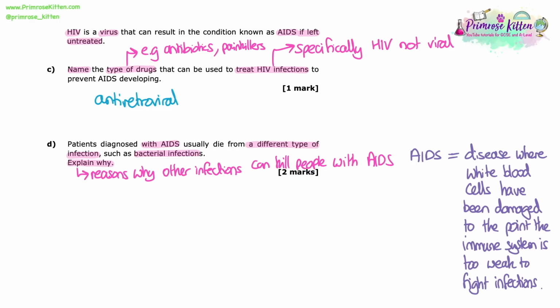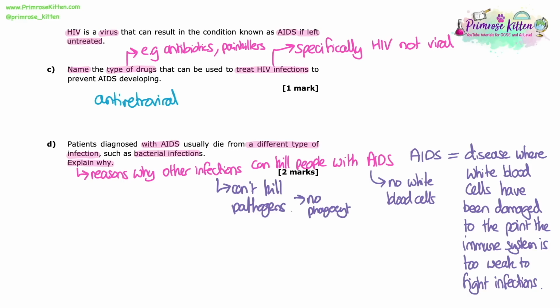So AIDS is a disease where the white blood cells have been damaged to the point that the immune system is too weak to fight infections. So if you have AIDS, the HIV infection that you've had has damaged your white blood cells so much, killed so many white blood cells, that you now basically have a non-functioning immune system. So there are no white blood cells, or very, very few white blood cells. And so why would another infection then be able to take hold and potentially kill you? Because you don't have enough white blood cells to kill the pathogens.